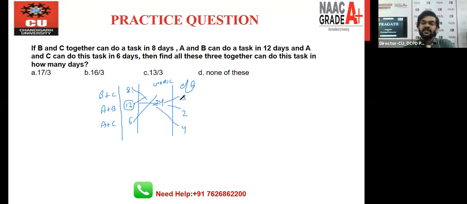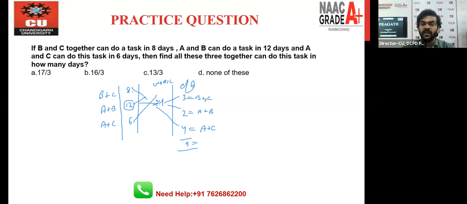So we can say that this 3 is the efficiency for B and C, not for a single person. This 2 is efficiency for A and B. This 4 is the efficiency for A and C. Right now we can see that previously in every question there was a single person, but right now they are doing work in pairs, right? So if you add these three values, you will get 3 plus 2 plus 4, that is 9.